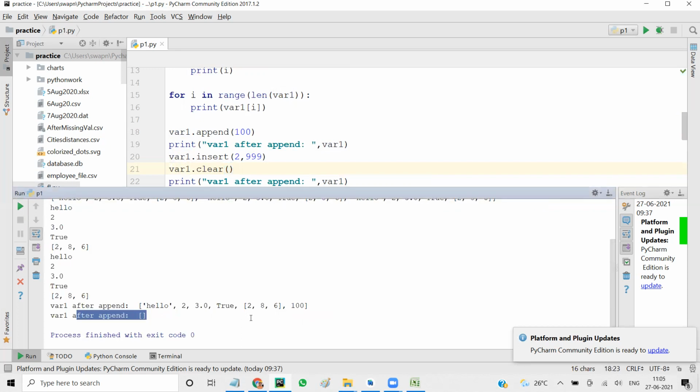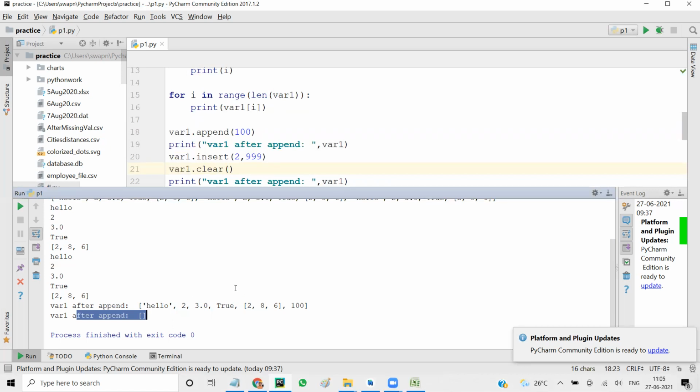Clear will not delete the list. Remember, del is the keyword that will delete. When you say del var1, the print will give an error saying that var1 doesn't exist. But clear will keep the structure and remove the values from it. That's the difference.